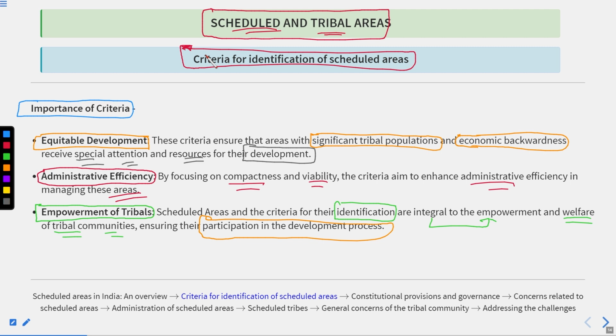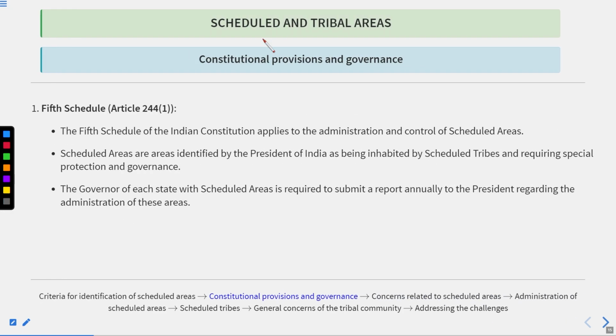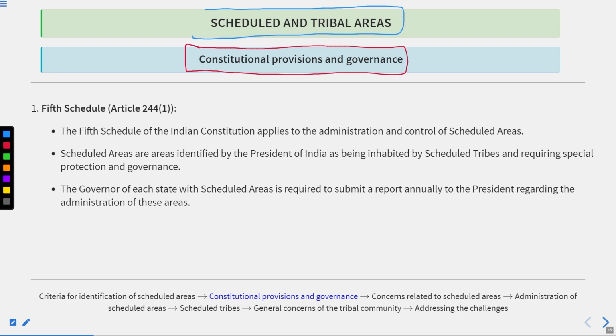So after finishing the criteria, now the next thing that we are going to start is constitutional provisions and the governance. So far we have seen the introduction, and an overview of what the schedule areas in India are.